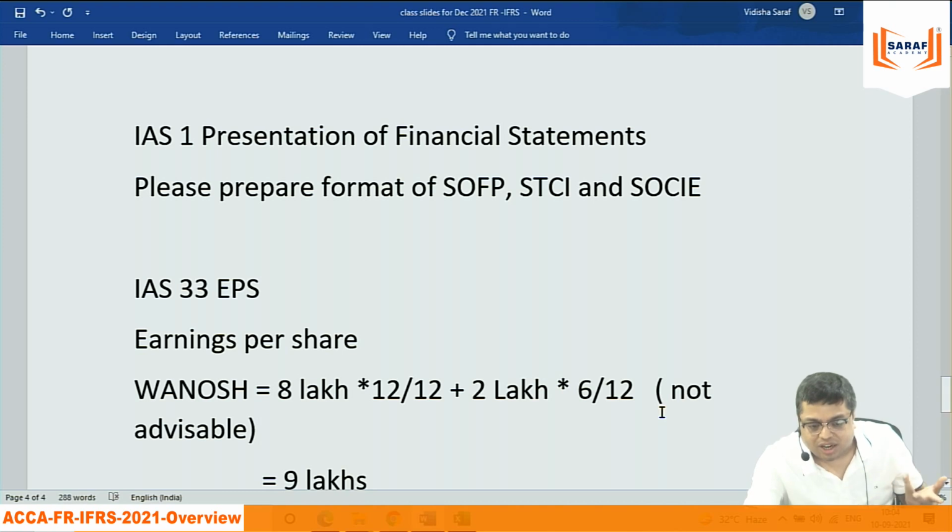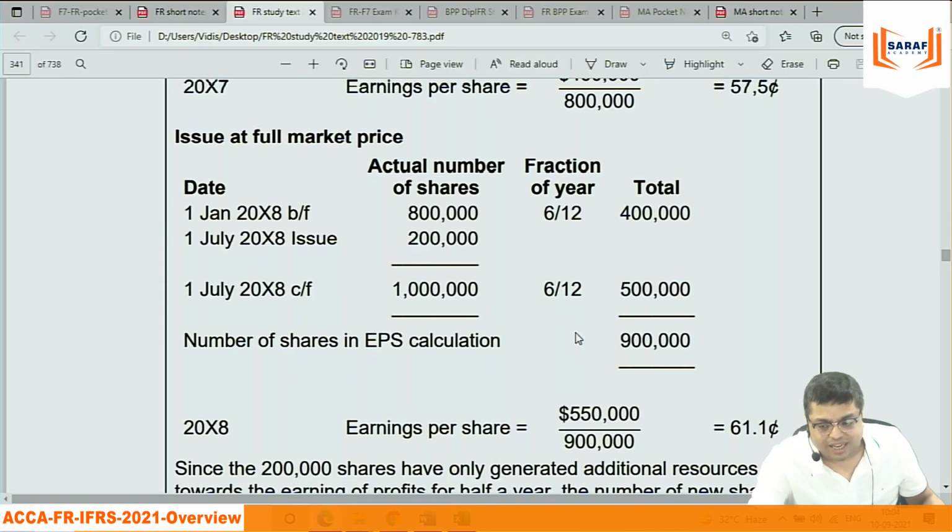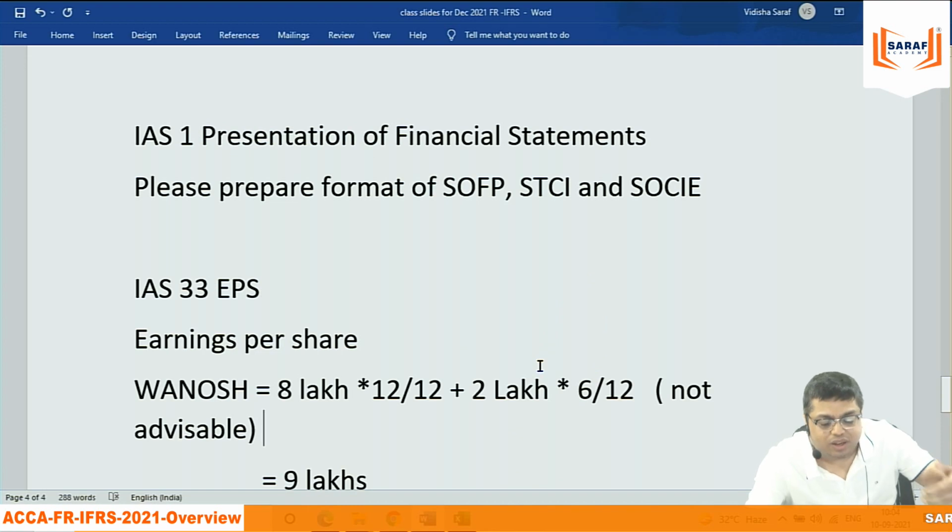Even the examiner is not concerned what you are doing. Examiner is not saying how you have to calculate. IFRS is not saying that, IAS 33 is not saying how you can do any calculation. But we should be following this. You need to say that the second method is easier for the time being because the adjustment is only one issue.